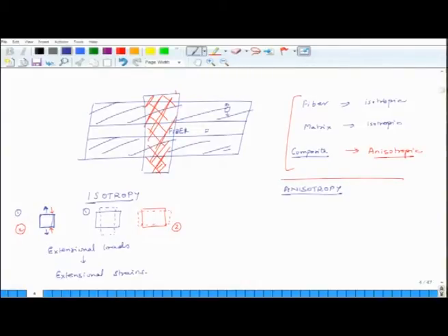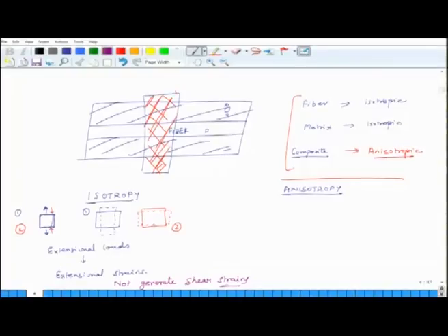Extensional loads will not generate shear strains. So, in isotropic materials, if you pull it, it will still remain a rectangle. It will become a little longer and a little thinner. If you compress it, it will become a little fatter and a little shorter, but it will not generate a shear strain.